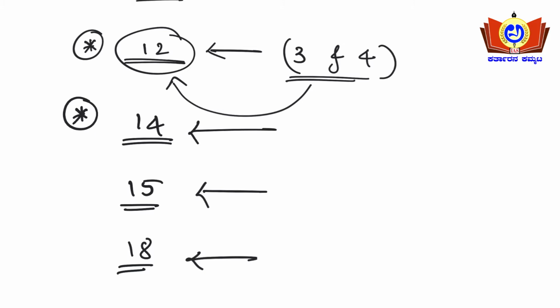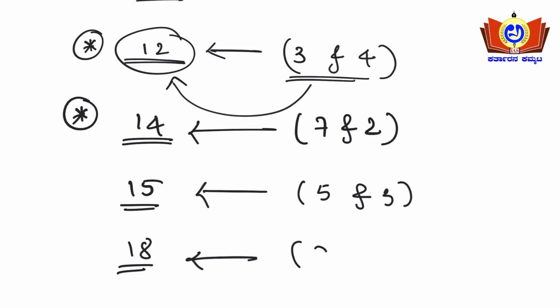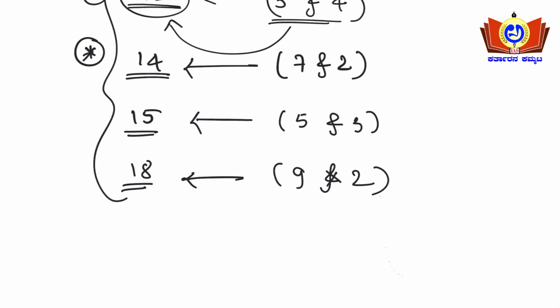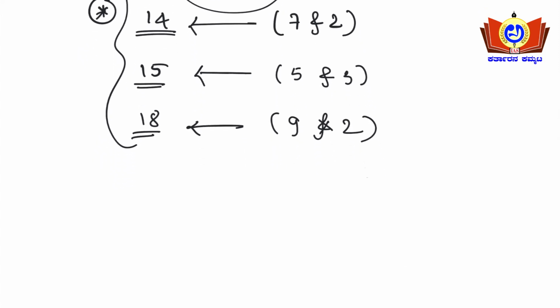See, if that number is divisible by both 7 and 2, then that number is also divisible by 14 as well. For 15 it means 5 and 3. For 18 it means 9 and 2. Then that particular number will also be divisible by 12, 14, 15, 18, it goes on like this. See friends, till here it was a bit easy.